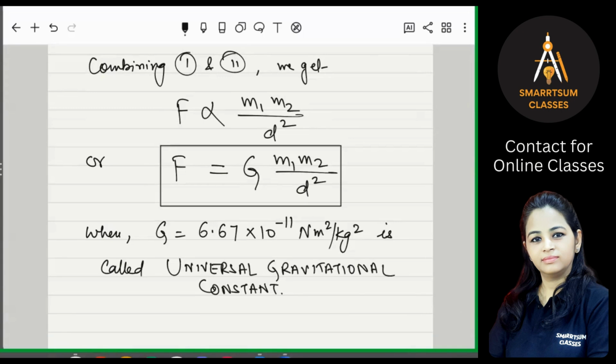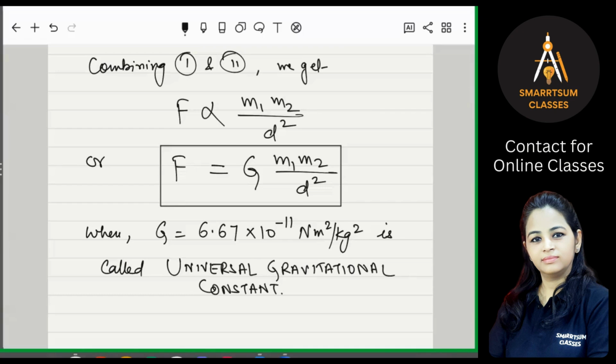This G is a universal constant, meaning the value of G will remain the same in the whole universe, 6.67 into 10 to the power minus 11 Newton meter square per kg square. It is constant because its value does not depend upon the medium between the two bodies, the masses of the bodies, or the distance between them.